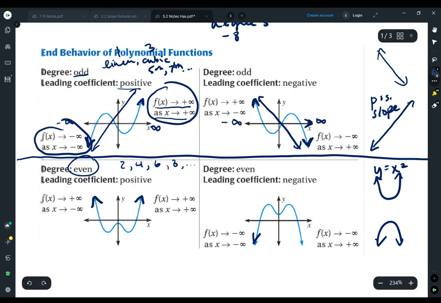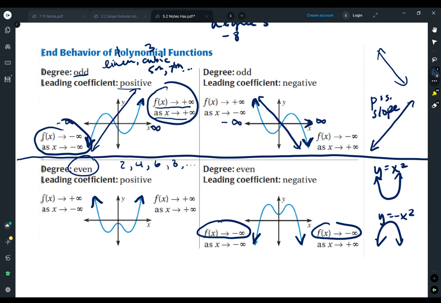And then last is negative leading coefficient, but an even graph, that's like y equals negative x squared. Both of the ends of my graph are going down, and so that's why we say here that y is going to negative infinity for both of them. So this is called end behavior.